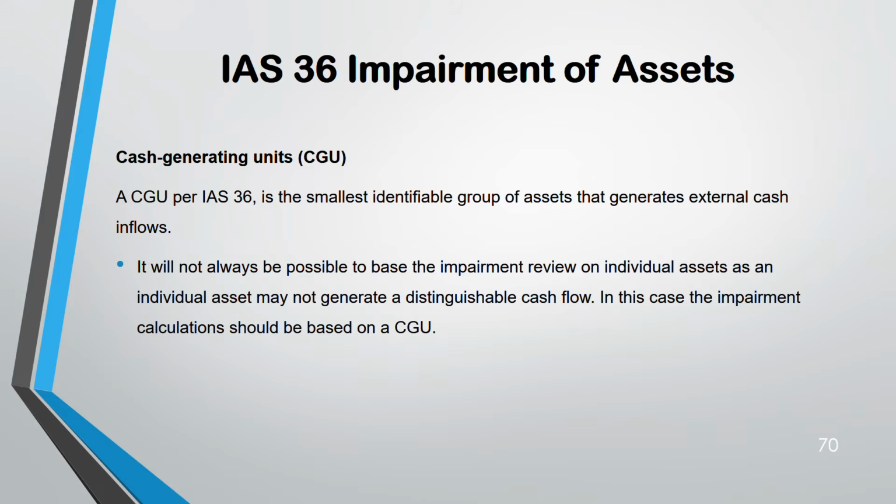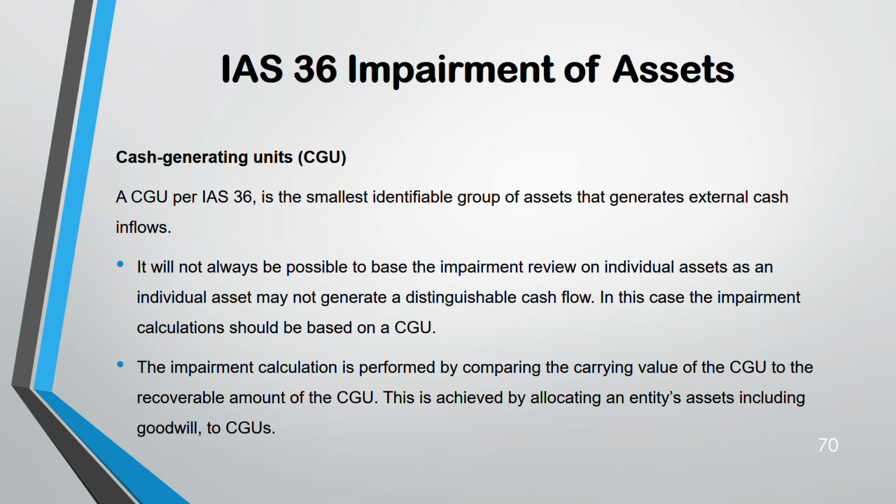So in that case, you have to pool all the assets and then do an impairment test. That is known as cash generating units. Because that individual asset will not generate you different cash flow. That asset is a part of a business. That is a supporting factor. But alone, that asset is not giving you any cash flow. So in that case, you cannot do an impairment for that individual asset.